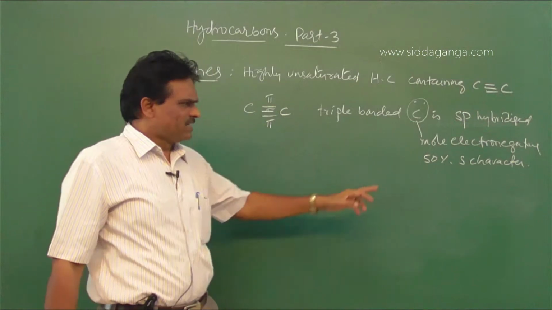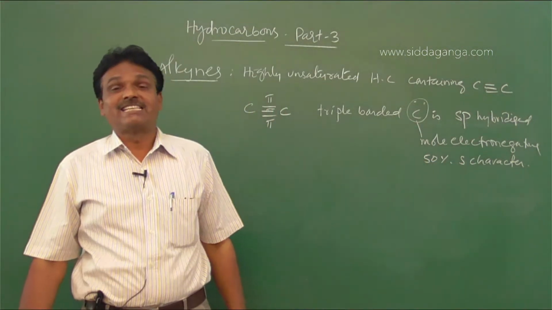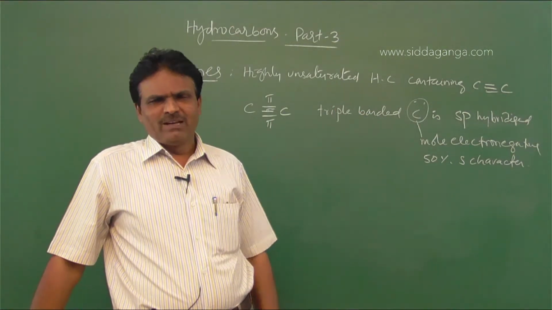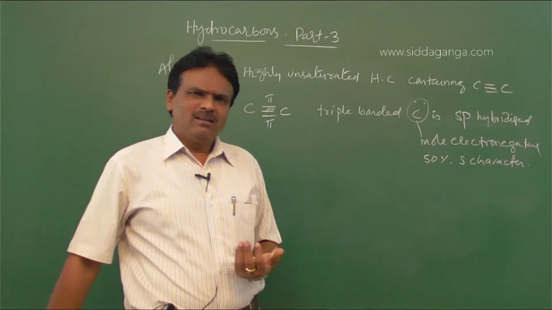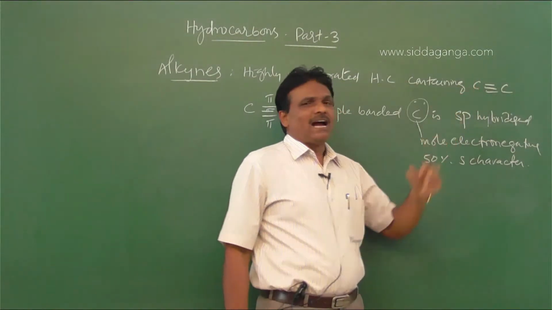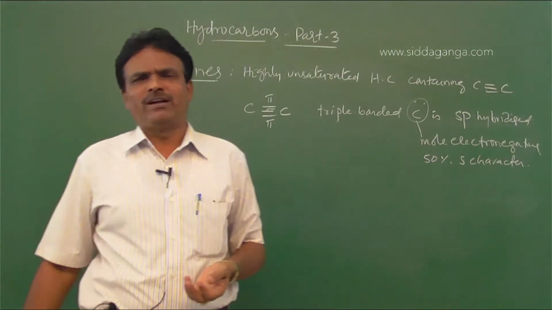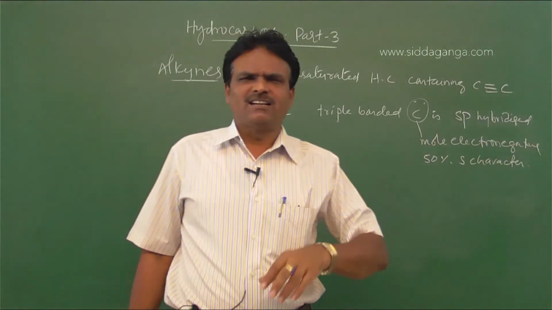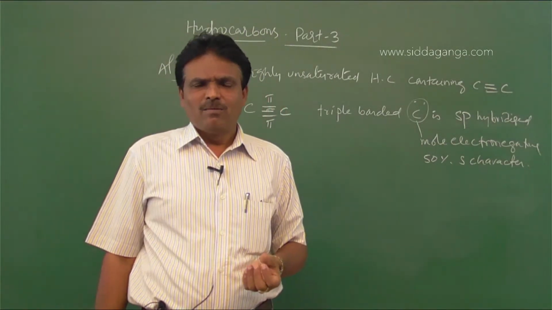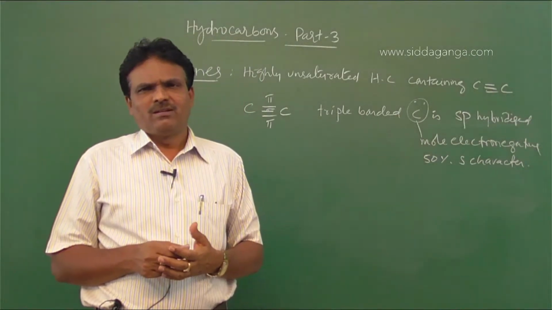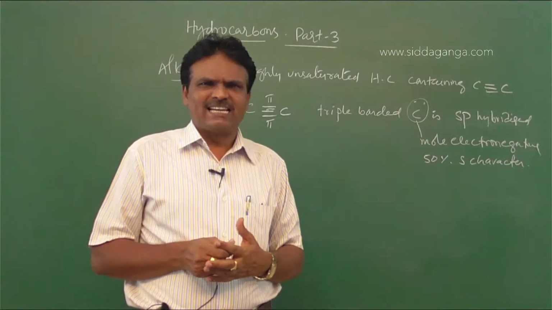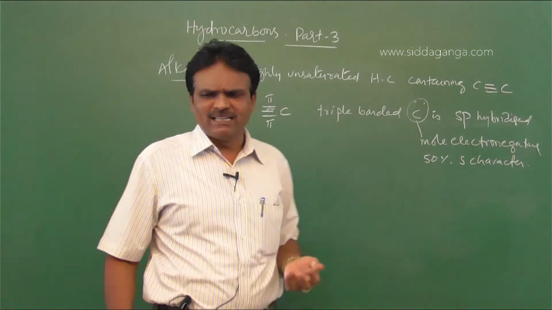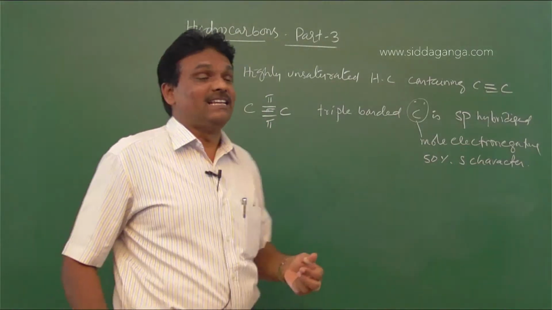As the percentage of s character increases, the acidic character increases. That is why alkynes are more acidic. Terminal alkynes, the alkynes which contain a hydrogen atom attached to the triple bonded carbon atom, are acidic in nature. So among alkanes, alkenes and alkynes, particularly 1-alkynes are acidic. Clear? Done.